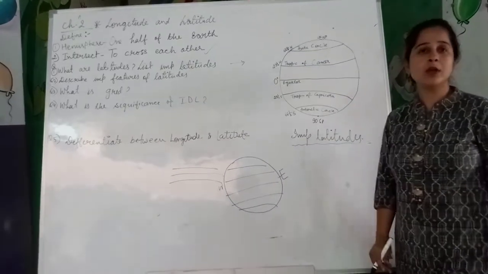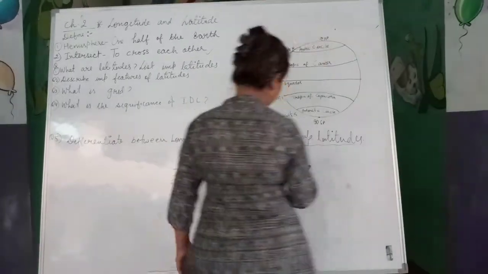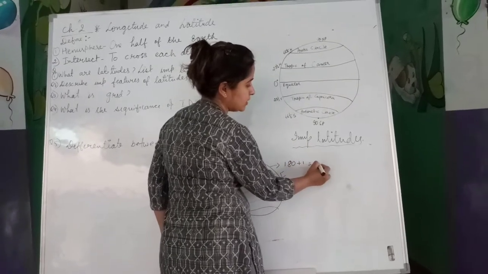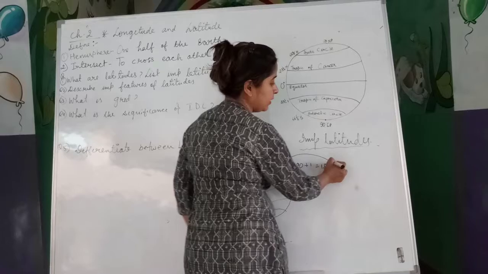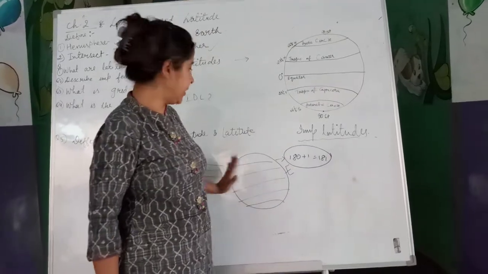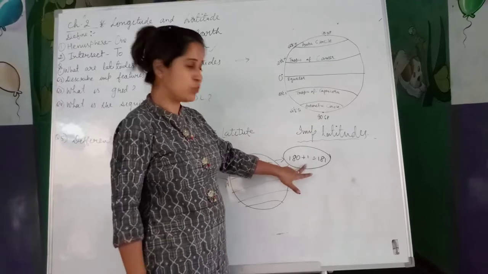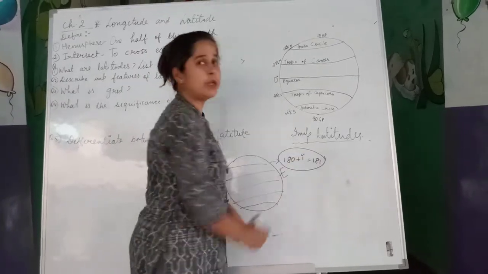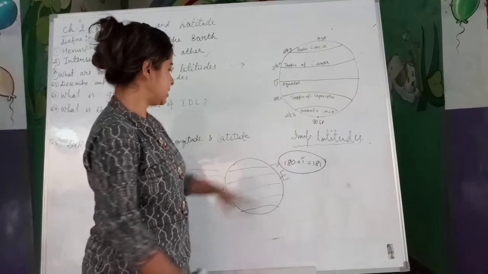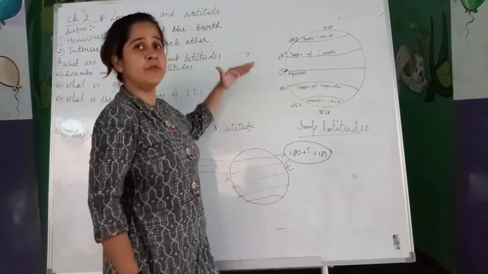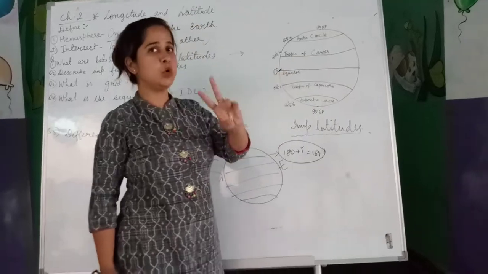Fine. The next part of this question is to list the important latitudes. The total number of latitudes is 180 plus 1, which is 181. There are 181 latitudes on the earth. This one is including the equator. The equator is the longest latitude on the earth, which divides the complete earth into two equal halves.